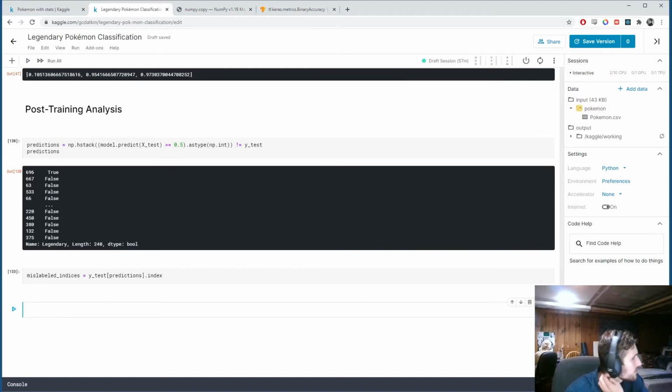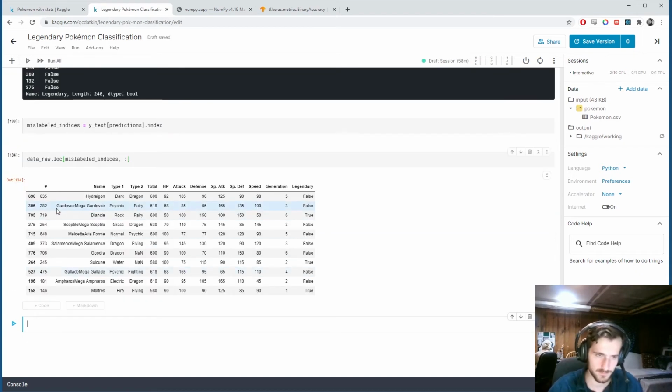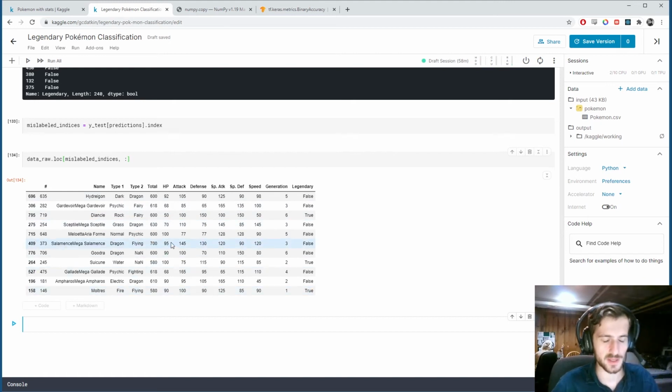Now what we're going to do is check, in our original data. So remember we saved data.raw? This is why I did this. We're going to get the examples in data raw, but only the ones that we misclassified. And all columns. So these are the actual Pokemon that we misclassified. And what I want to do now is see what kind of Pokemon are these. And I don't mean like what type are they. I mean in terms of the other Pokemon, what makes these Pokemon specifically difficult to classify?